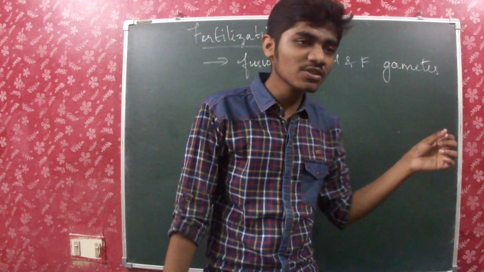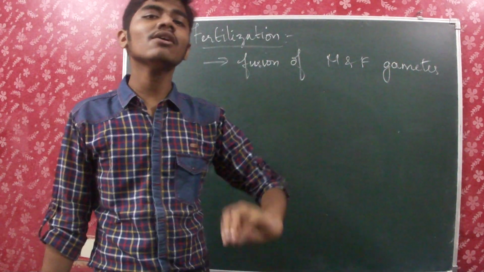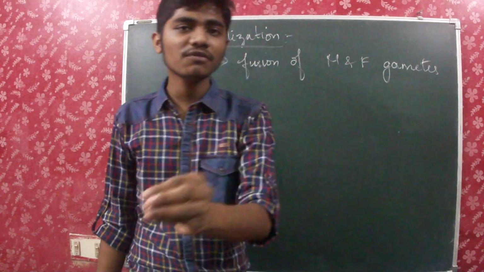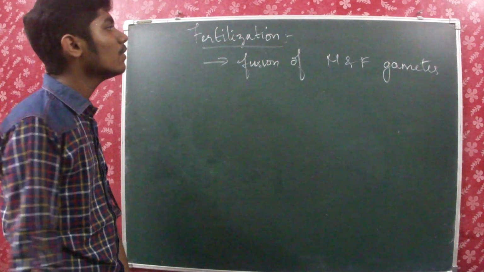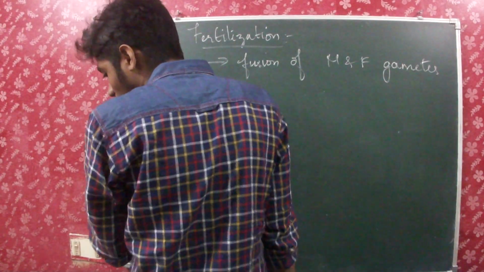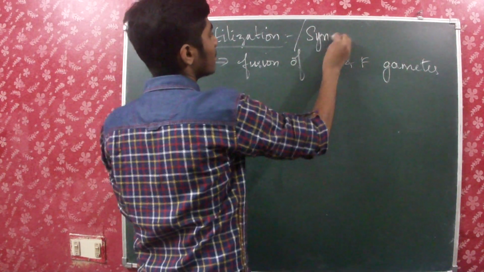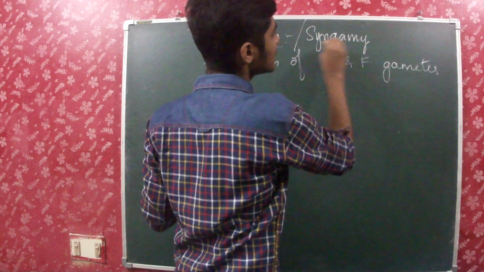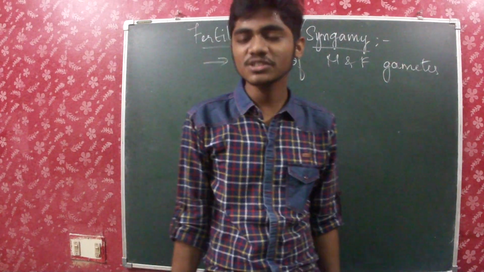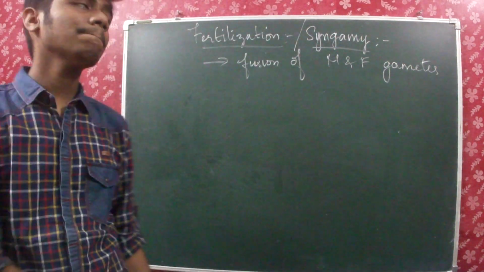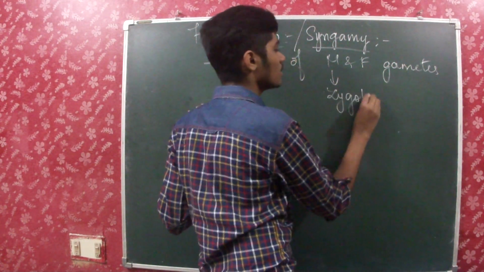The male gametes will be transported via water or any other medium, or even by pollination or some other methods. It will go to the female gamete, and the process where they both fuse together is known as fertilization. This is the basic definition, and fertilization is also known as syngamy. Both these terms can be used to refer to this process. The fusion of male and female gametes results in the formation of zygote.